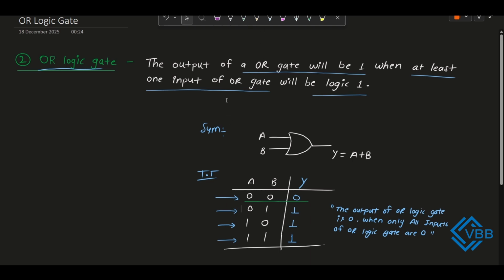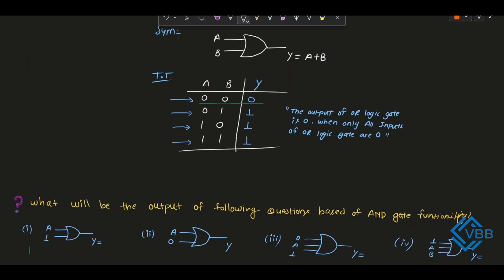So now we will see some basic questions on OR gates. Okay, let's move towards the first question, in which we need to write the output value for this logic gate. It has two inputs. One input is logic 1 and the second input is A. So we know whenever our gate has at least one input as logic 1, then we can simply write that the output of that logic gate is 1.